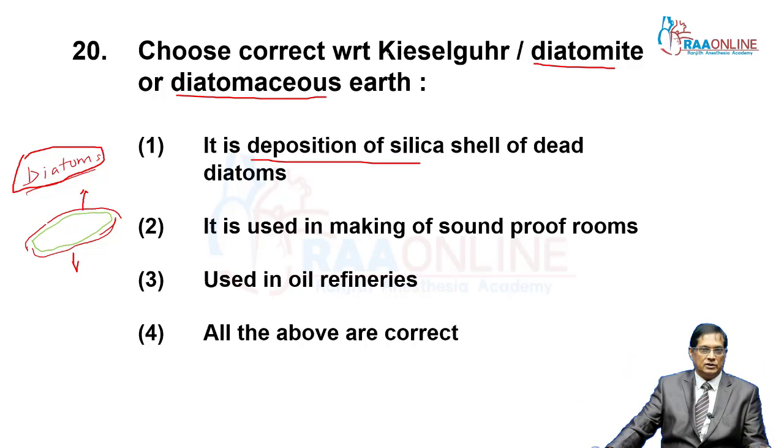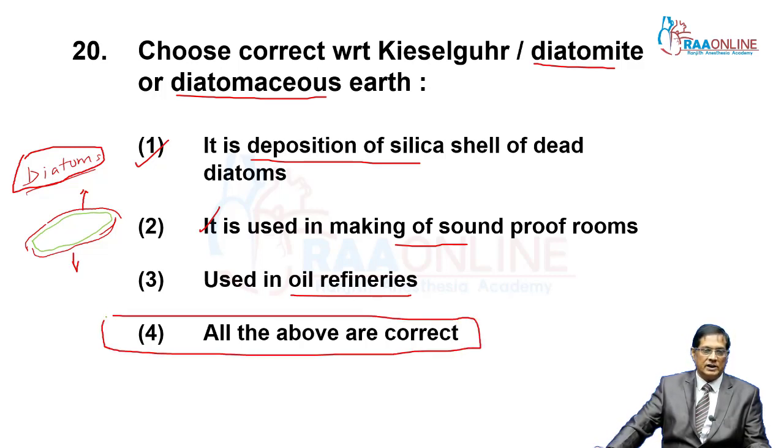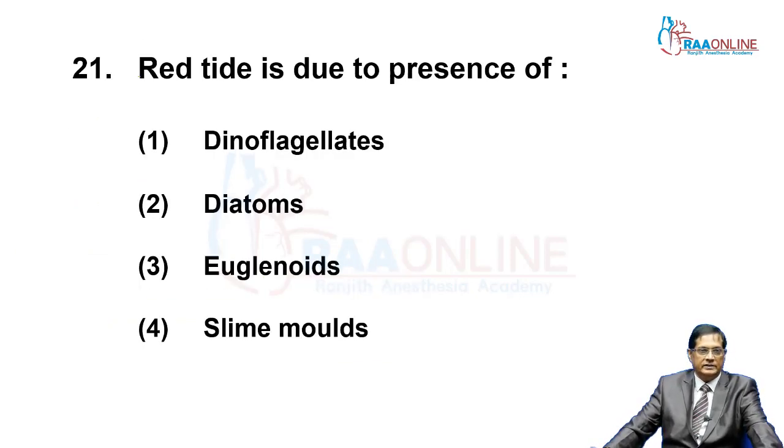It is deposited at the base and constitutes diatomite. So this is correct: deposition of dead diatom cells. It is used in the making of soundproof rooms, which is also right. It is used in oil refineries, which is also right. So all three features are correct. That's why the answer is all of the above. That is, what is the use of diatomaceous earth or Kieselguhr? In this respect, all are correct.